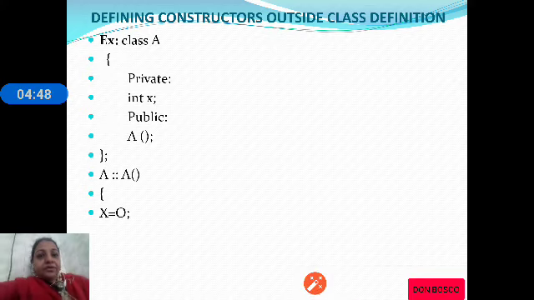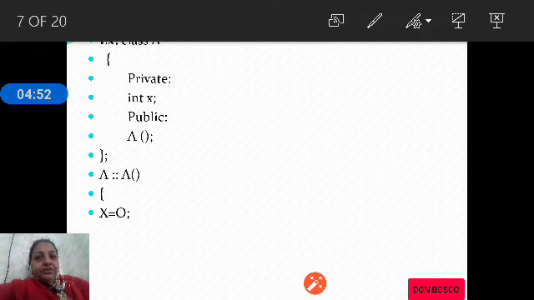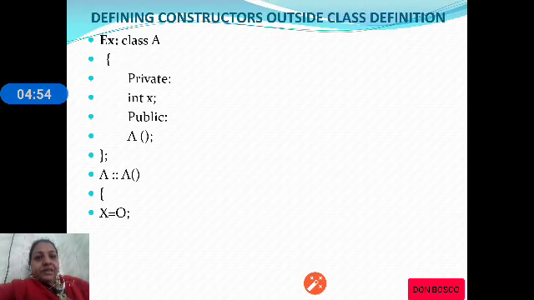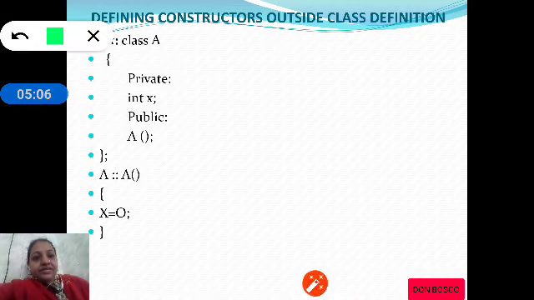In the example you can see on the screen, we have the definition for constructor A, which has been defined outside the class, where the x value is initialized to 0. You can observe there is a scope resolution operator used to define the constructor outside the class definition.